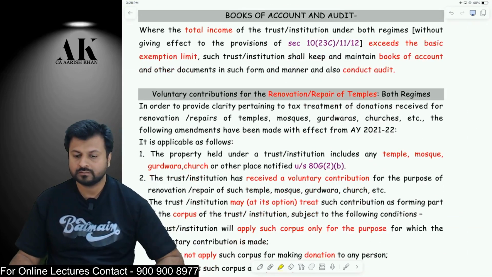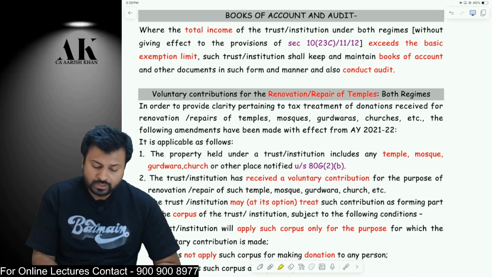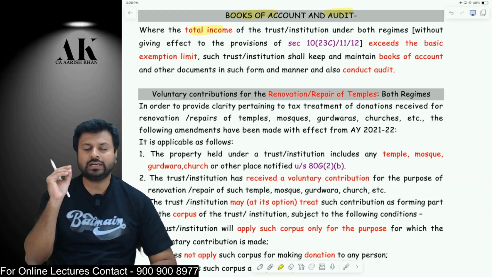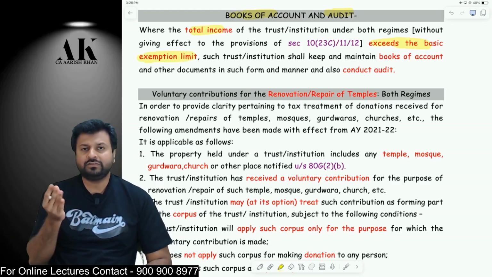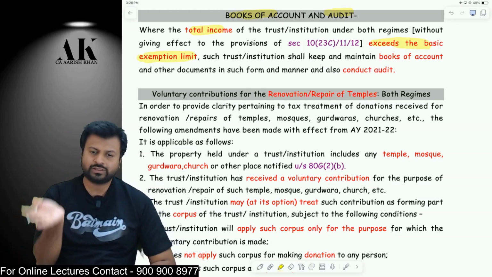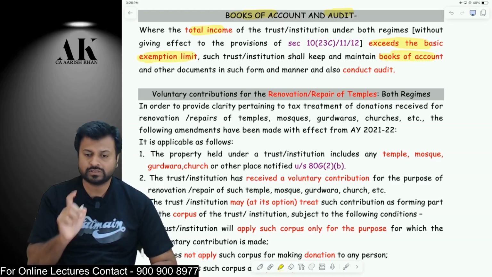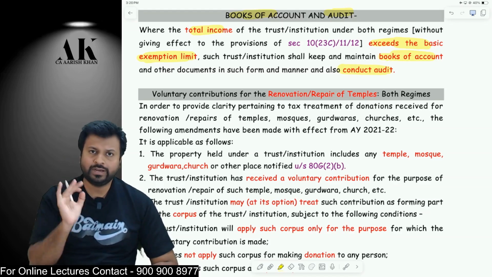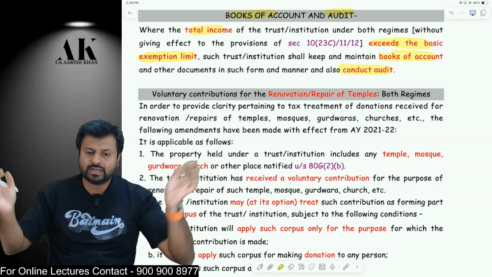Now, next, a few procedural points. After that, we are done with this chapter. Then we'll go ahead with the exit tax provision, which is also very, very important. Books of accounts and audit requirement. If the total income of the trust before giving the exemption exceeds the basic exemption limit, that is, if your income is more than 2.5 lakh rupees, or 3 lakh in the new regime, then you are supposed to maintain books of accounts. Maintaining books of accounts is mandatory, and conducting an audit is also mandatory. You have to do both the things. You have to maintain the books of accounts and conduct the audit when your total income before giving the exemption exceeds the basic exemption limit.